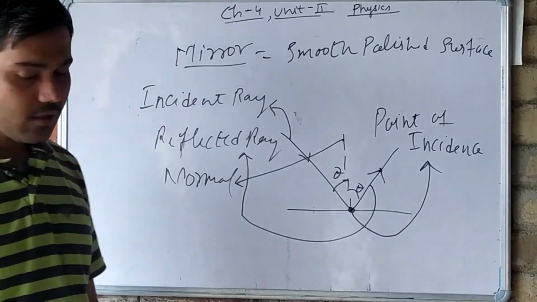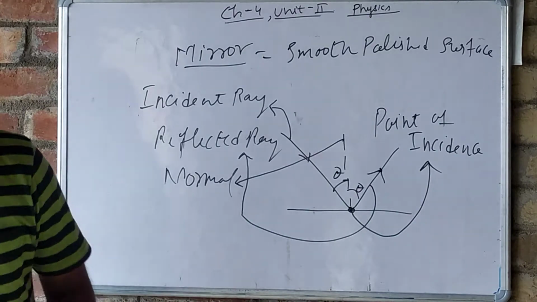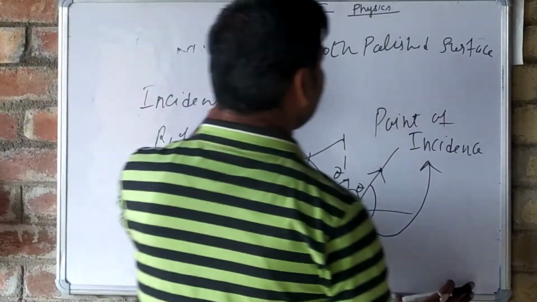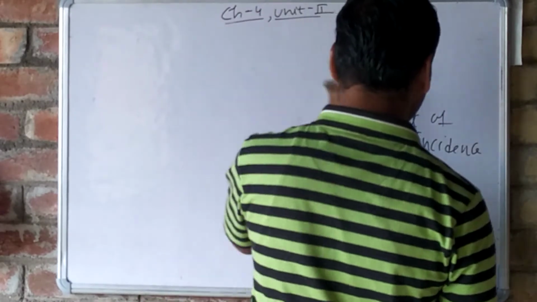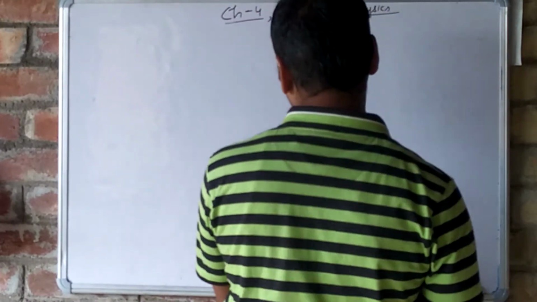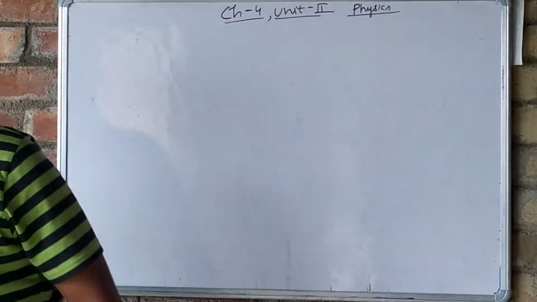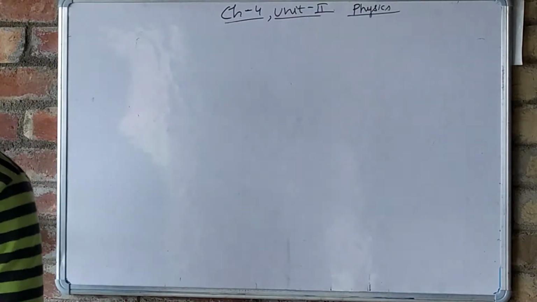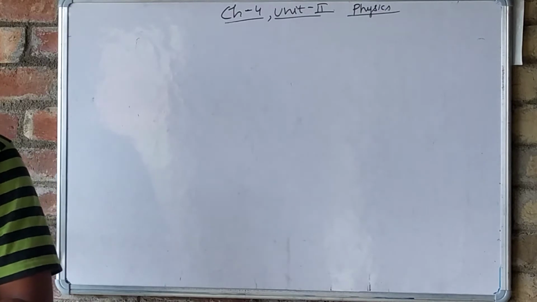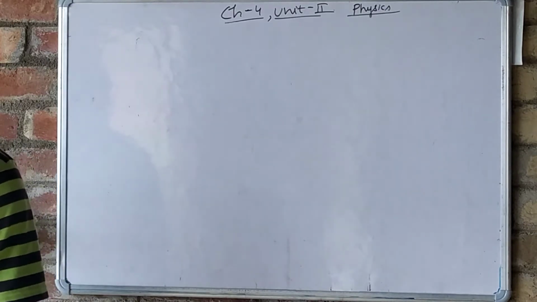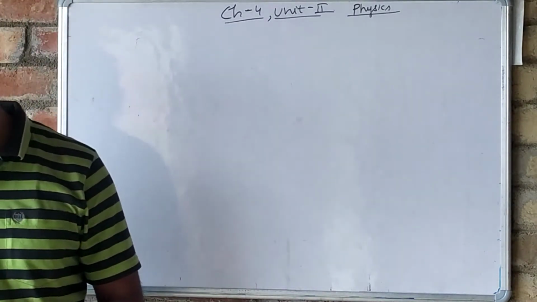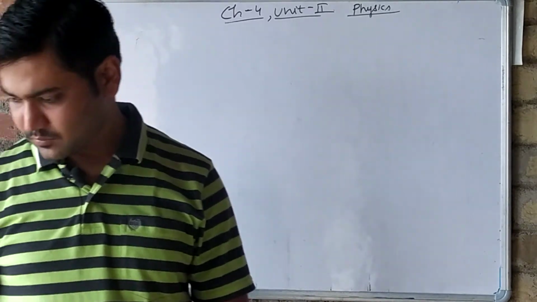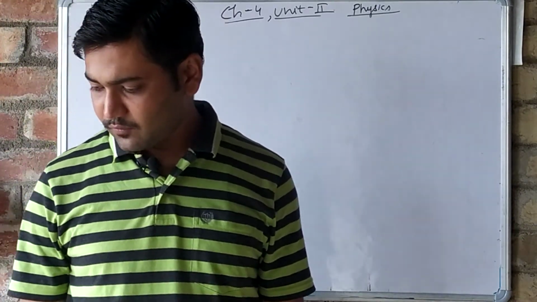Now see some other things. I think you are now much aware of what reflection is and what refraction is. In this chapter we have to study about reflection. Now see what happens.